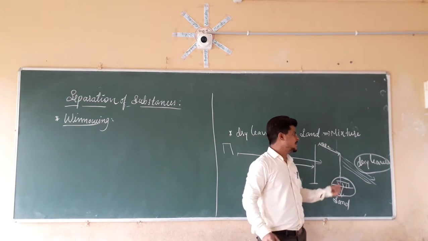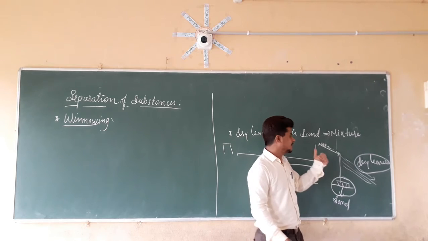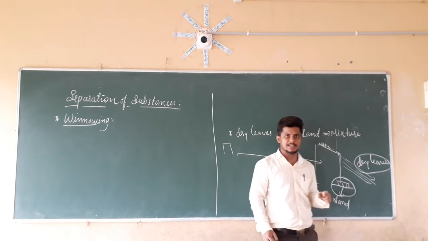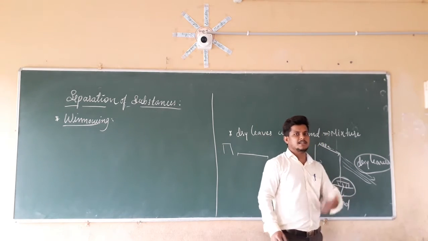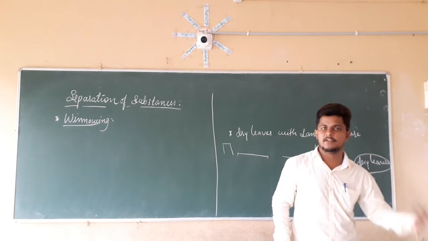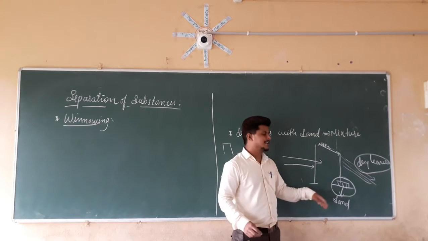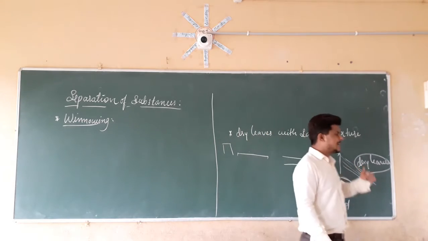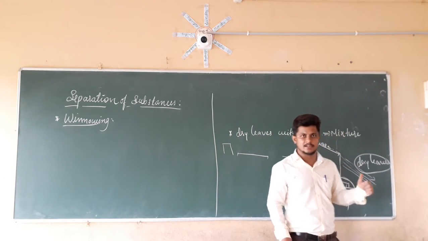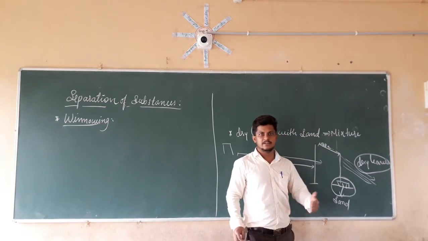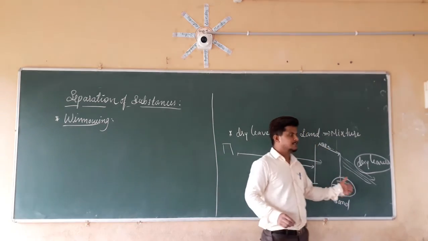Why does the action of the air have an effect only on the dry leaves, not on the sand particles? Since sand particles have a higher weight, they are heavier than the dry leaves, and dry leaves are lighter. Which one has the lighter weight?